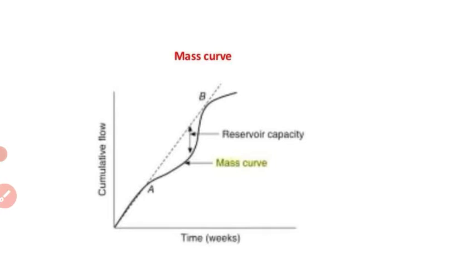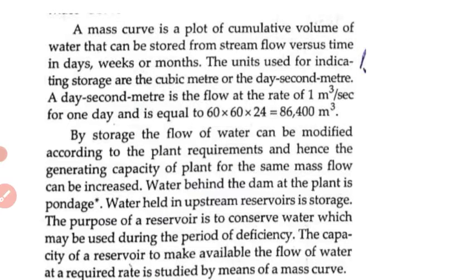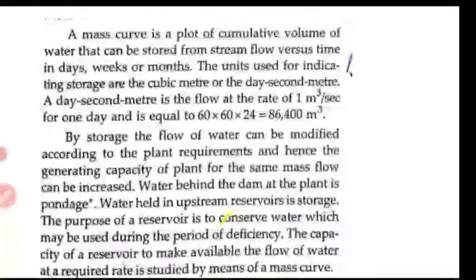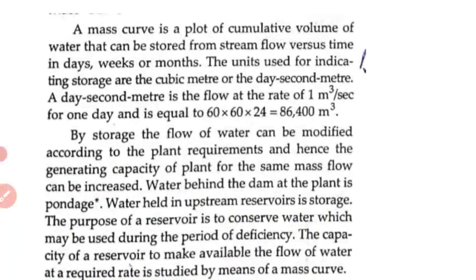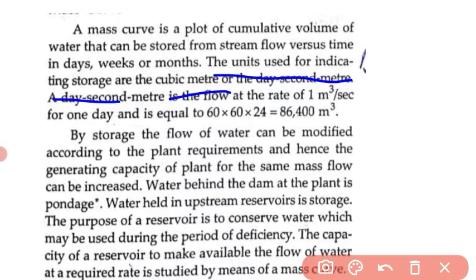This is another image. Examples will also be given here. The units used for indicating storage are the cubic meter or the day second meter.